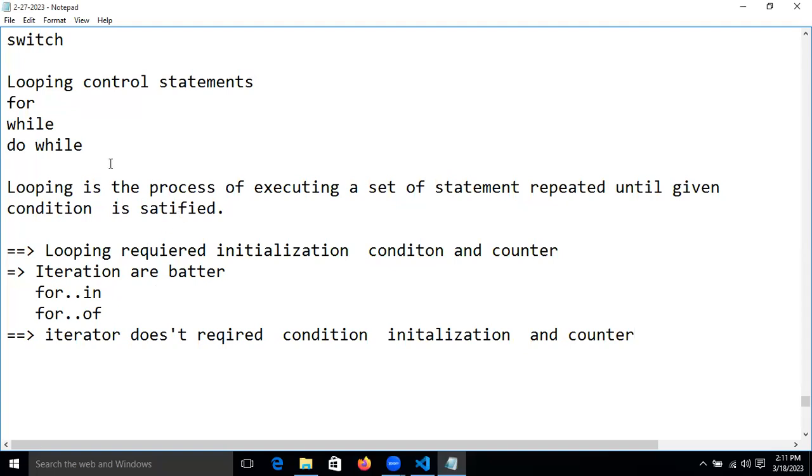Whenever we are working with this looping control statement, for initialization we need to give a condition and a counter. If we do not give them, then our loop will not iterate.